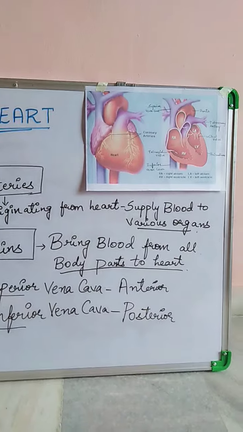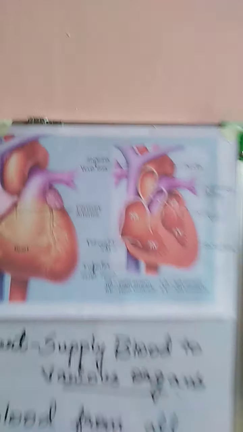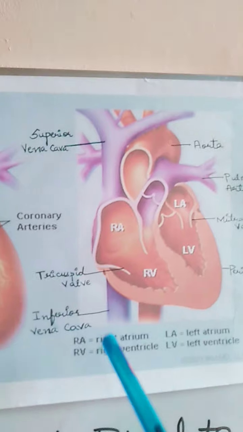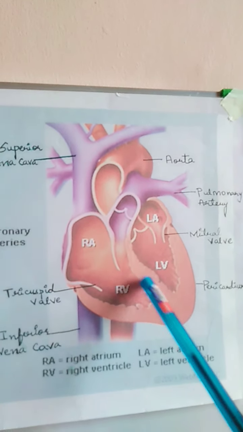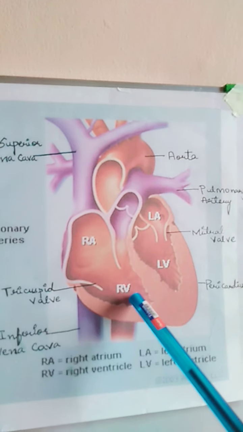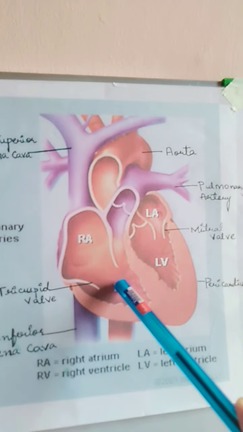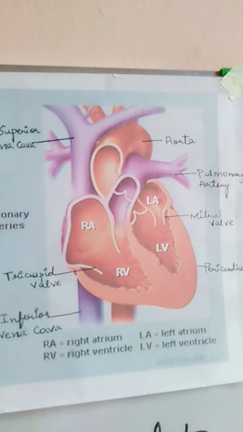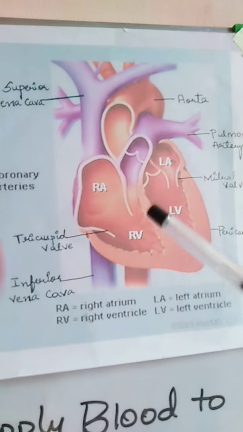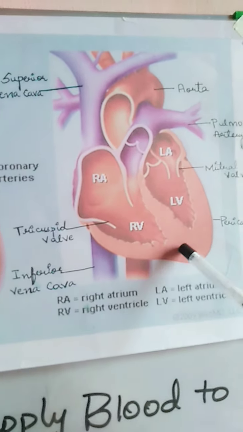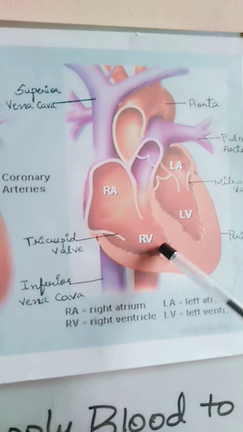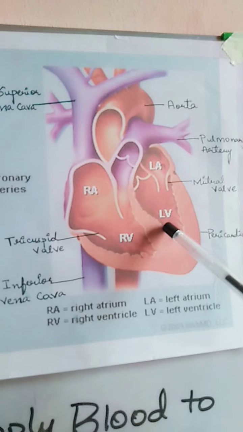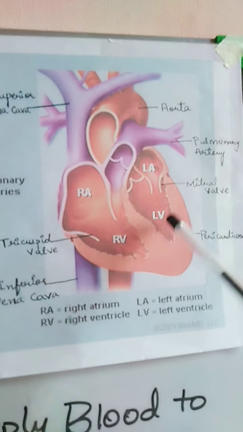The two atria and the two ventricles, as you can see here, are separated from each other. They are not in close contact with each other, right? They are separated from each other by septa. The openings between the right atrium and the right ventricle, and between the left atrium and the left ventricle, are guarded by valves.